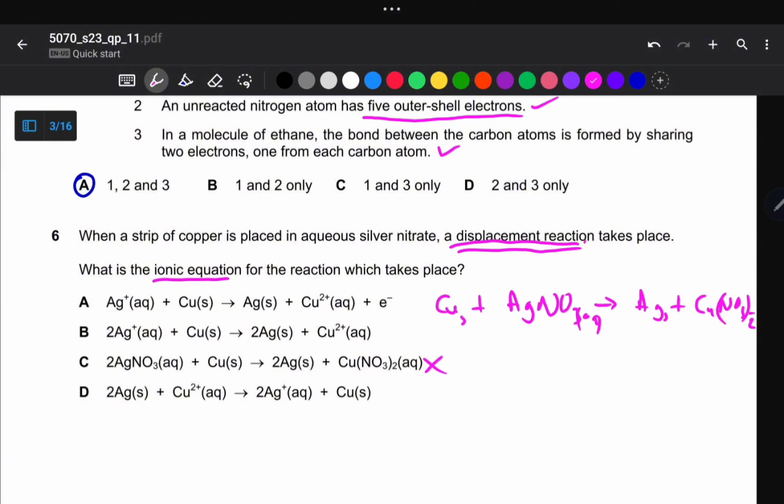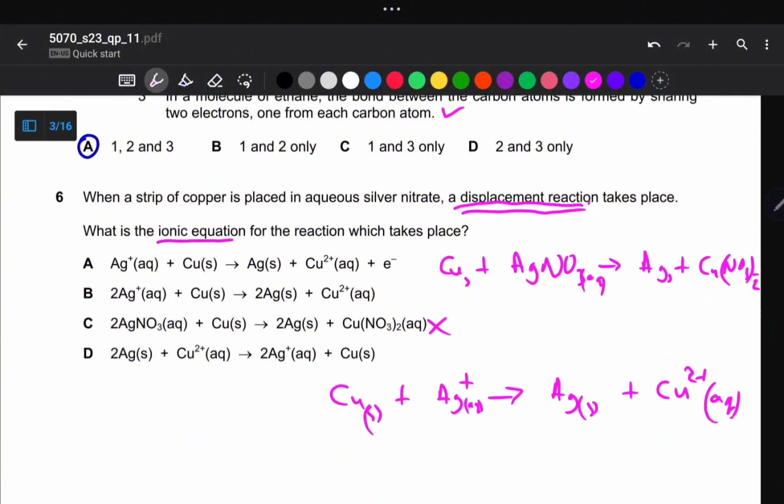So it's copper solid plus silver aqueous to give silver solid plus copper 2 plus in aqueous state. Then we compare which equation best suits our answer.